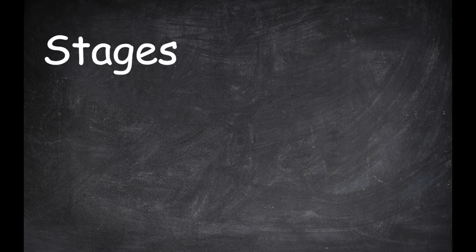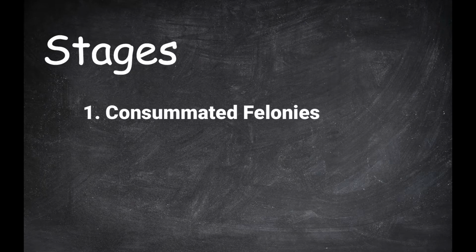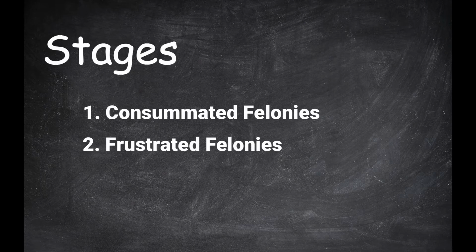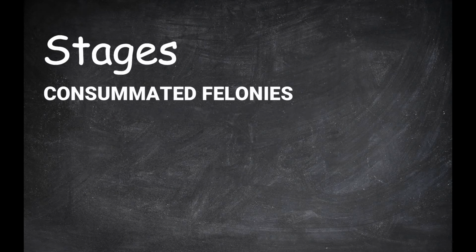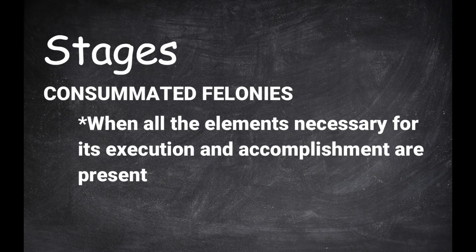According to the stages of commission of felonies: 1. Consummated felonies, 2. Frustrated felonies, and 3. Attempted felonies. Consummated felonies: when all of the elements necessary for its execution and accomplishment are present.